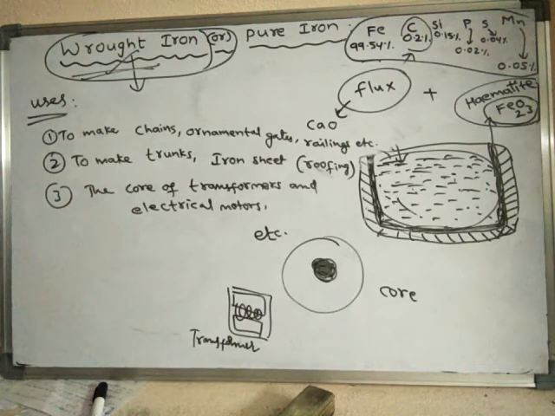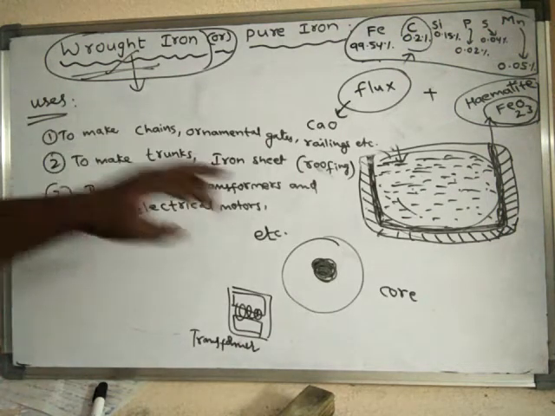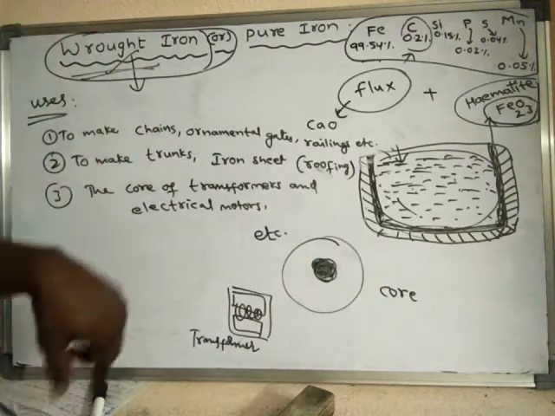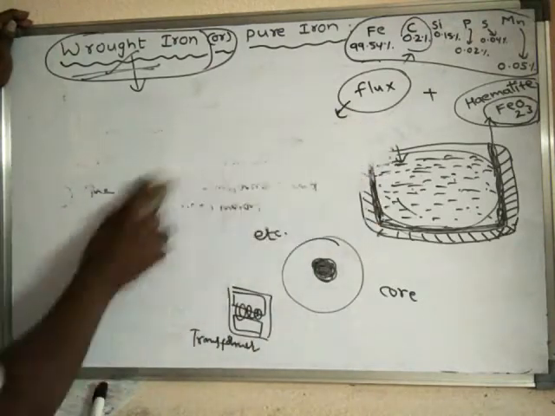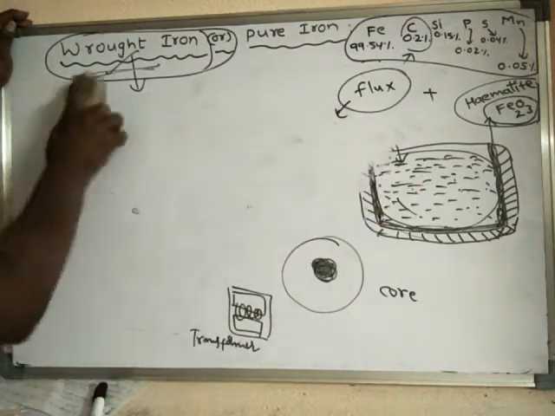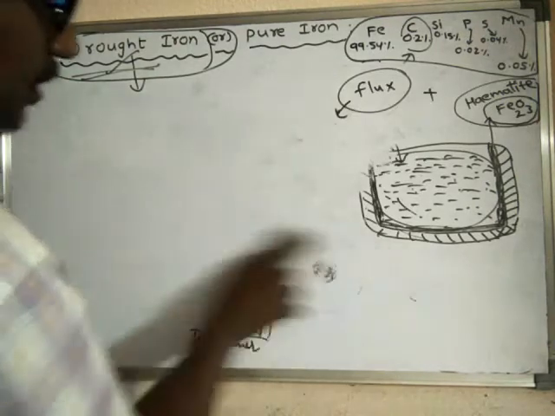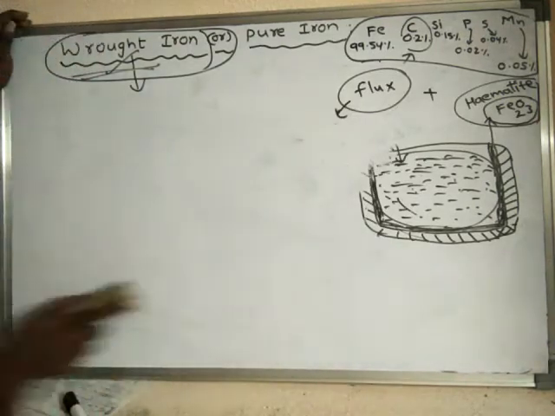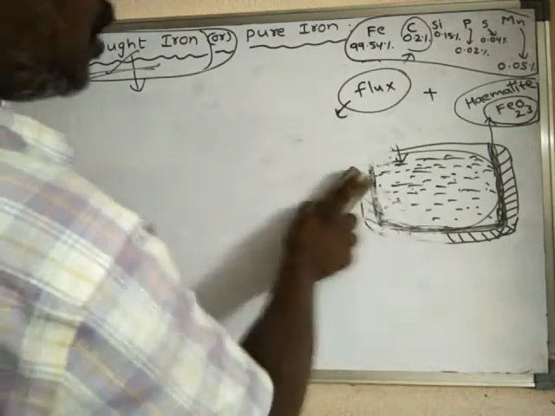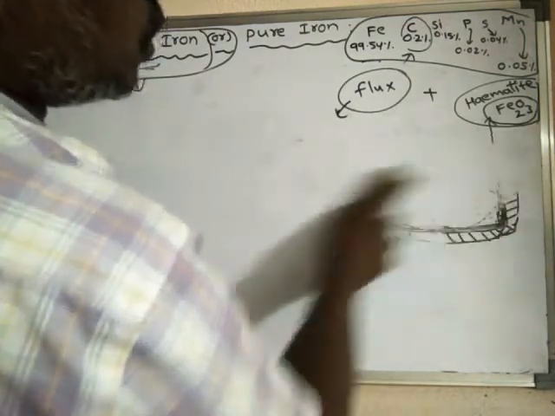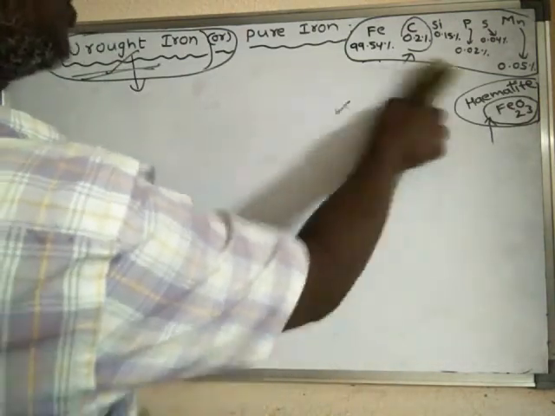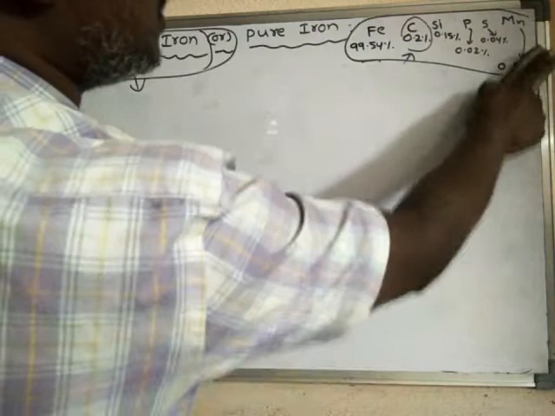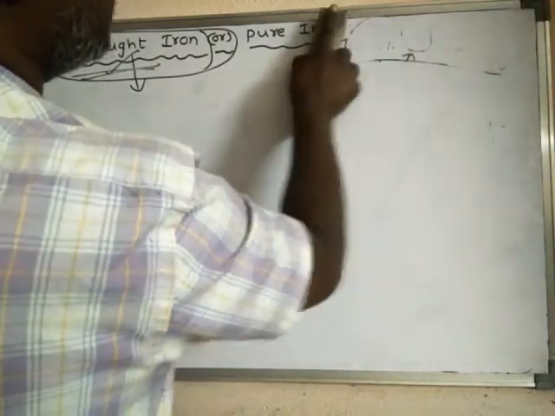Now we will learn the difference, or else we will compare cast iron with wrought iron and steel. Comparison of wrought iron, steel, and cast iron. Cast iron is the most impure form of iron. Cast iron is also called pig iron.